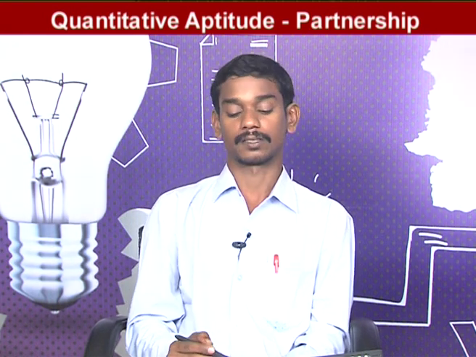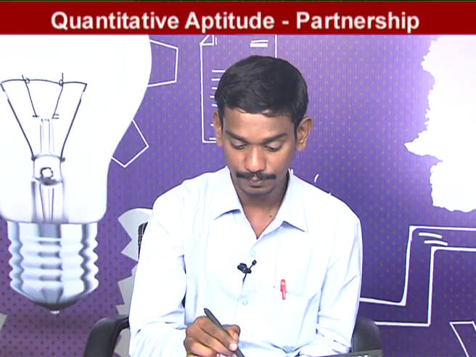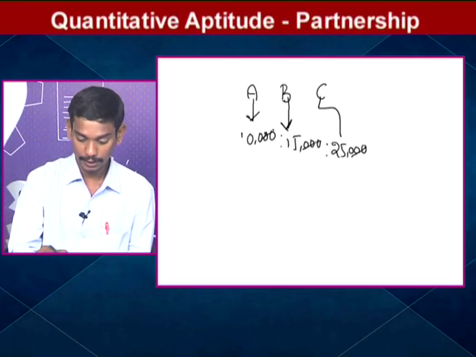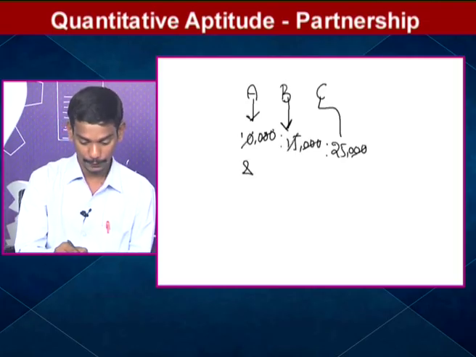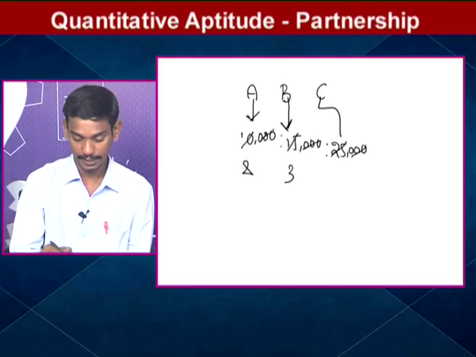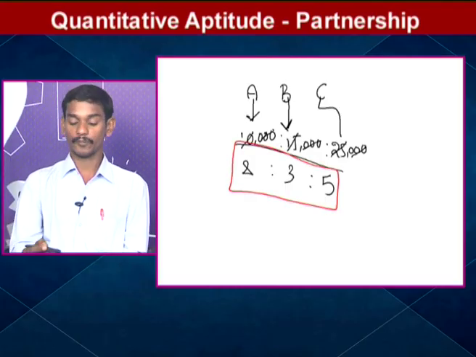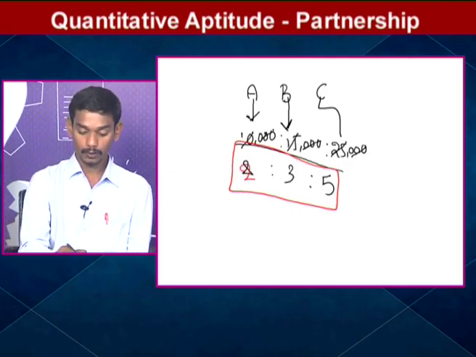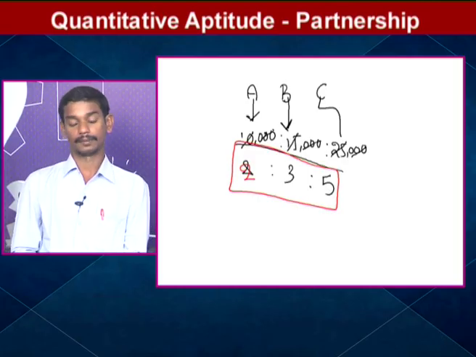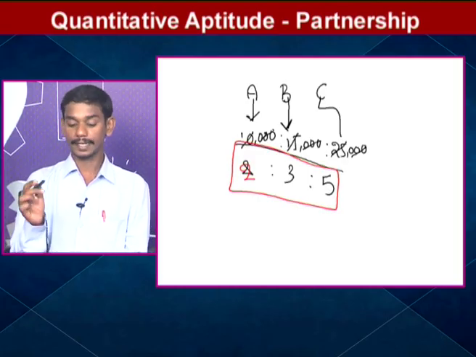In this simple partnership, the profit will be distributed in the ratio of their investments. So what is the ratio of their investments here? Here 3 zeros, 3 zeros, 3 zeros will cancel. Again 5 2s are 10, 5 3s are 15, 5 5s are 25. This is our answer. The profit will be distributed among A, B, C in the ratio of 2:3:5. And come to the next model.